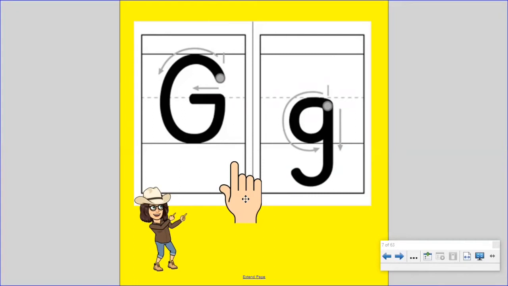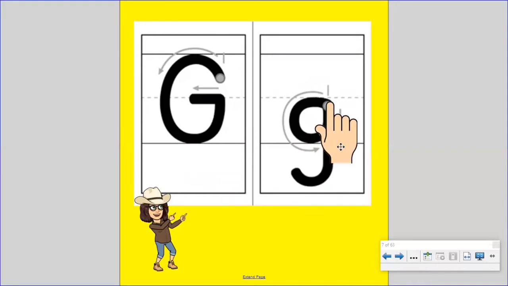Now let's trace the letter G in the air. Get your magic finger. Start at the top, curve around like a C, and in. That's the capital G. Now trace the lowercase g.